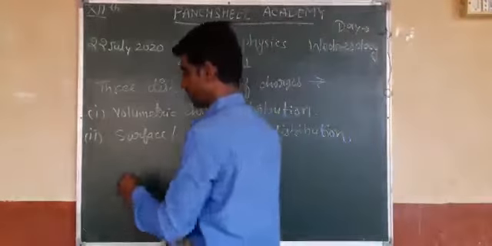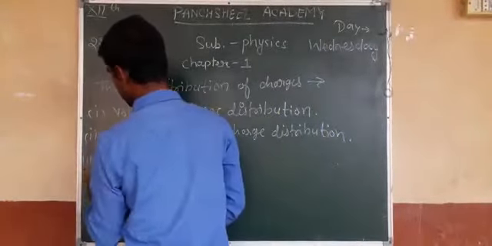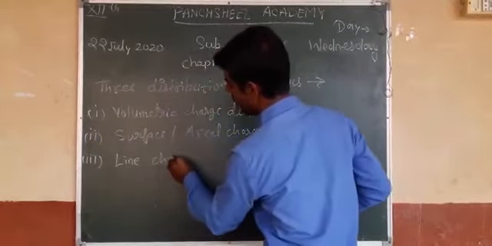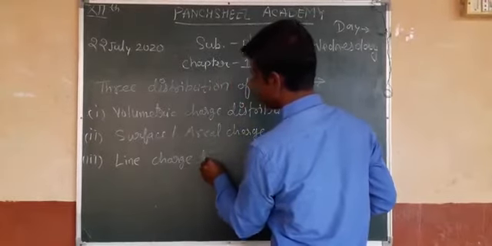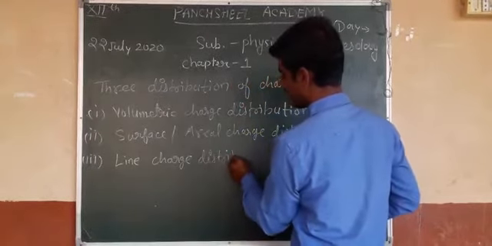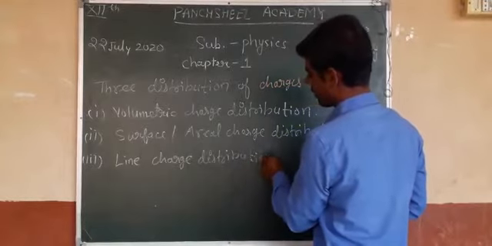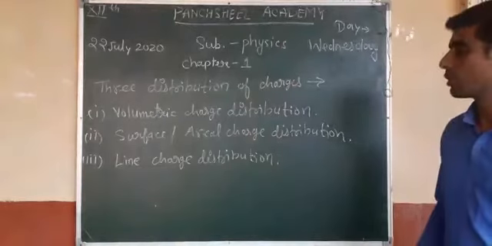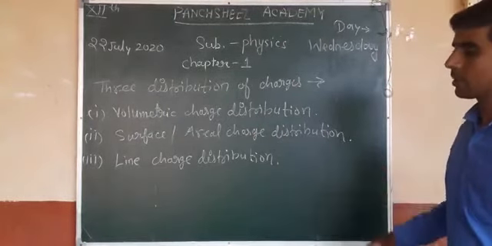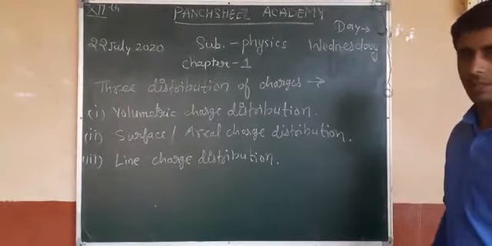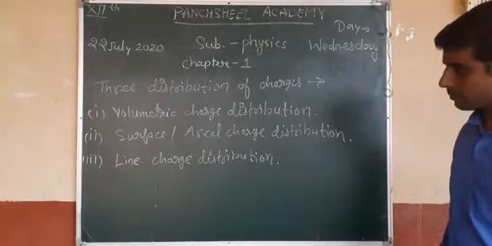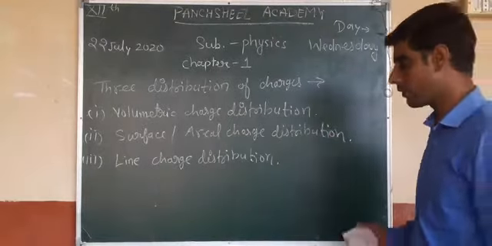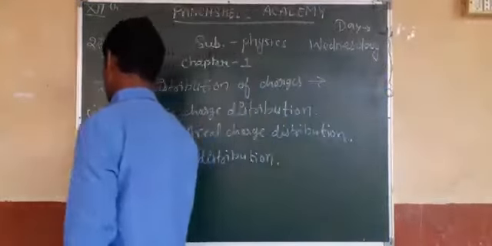And third, line charge distribution, or line charge continuous distribution. These are the 3 types of continuous charge distribution: volume, surface and line. So first I take volume charge distribution.